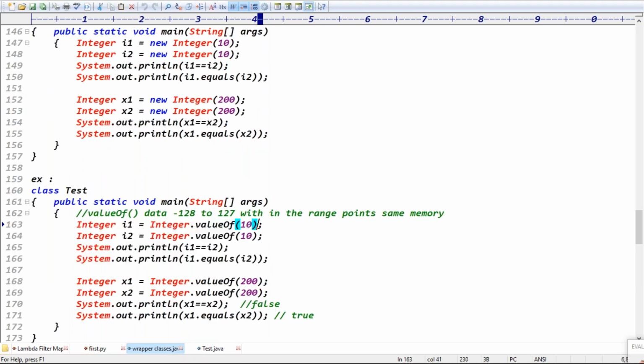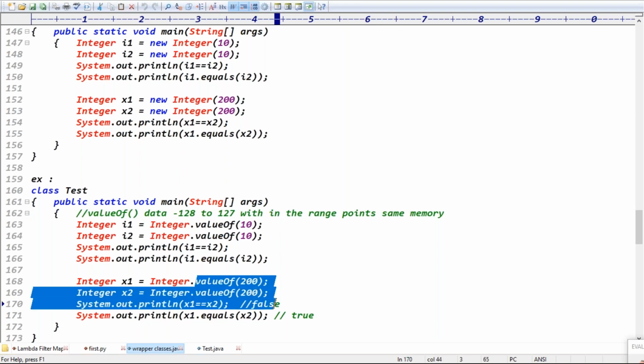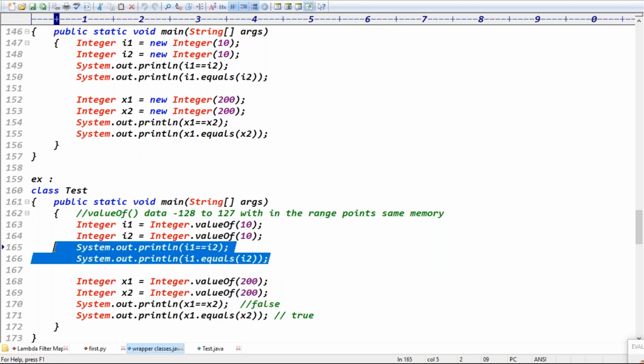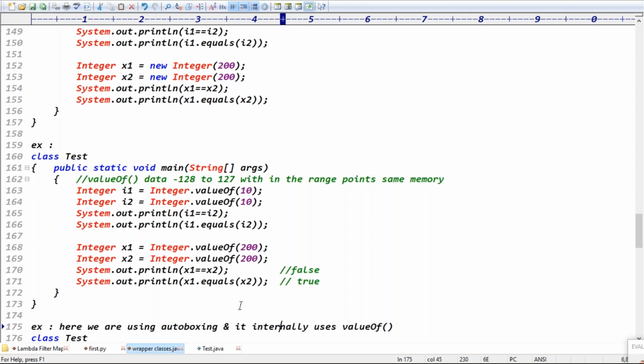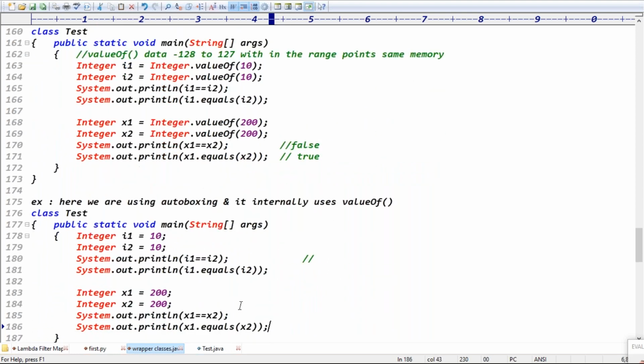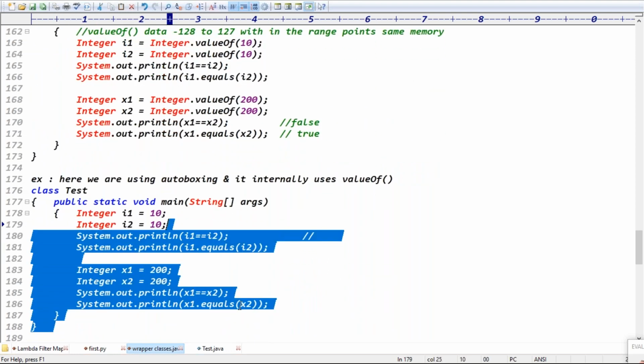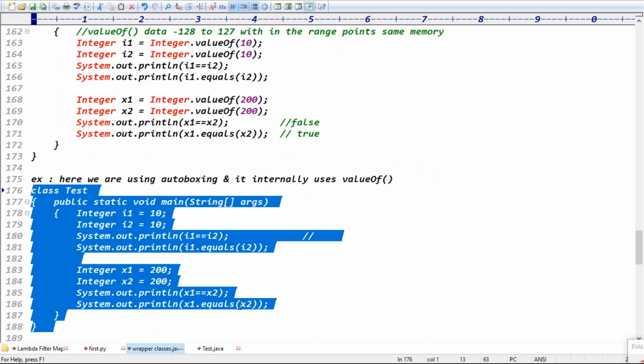So valueOf will cache the data from minus 128 to 127. Within the range, it points to the same memory, guys. Out of that range, it points to different memory, right? That's why the first two lines will give true and true. The next two lines will give false and true, right? Exactly, guys. Good. But look at this case, what is the output?